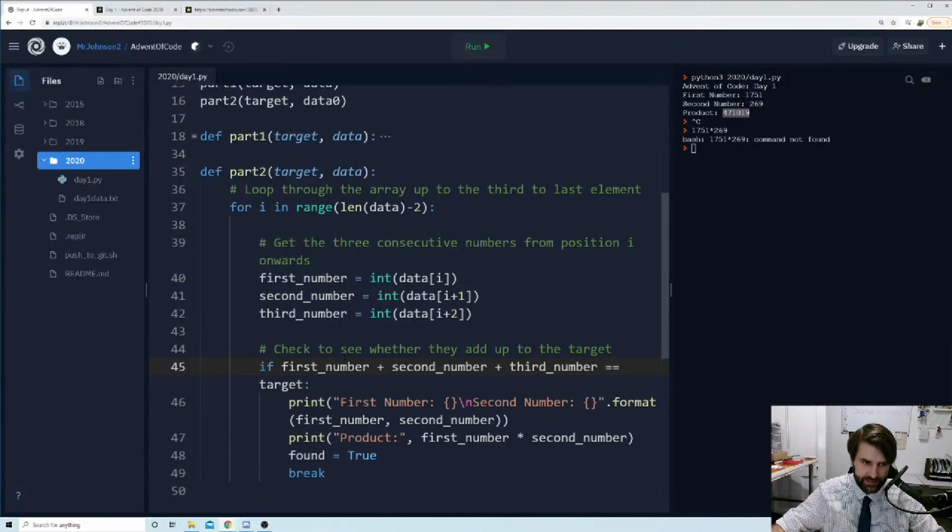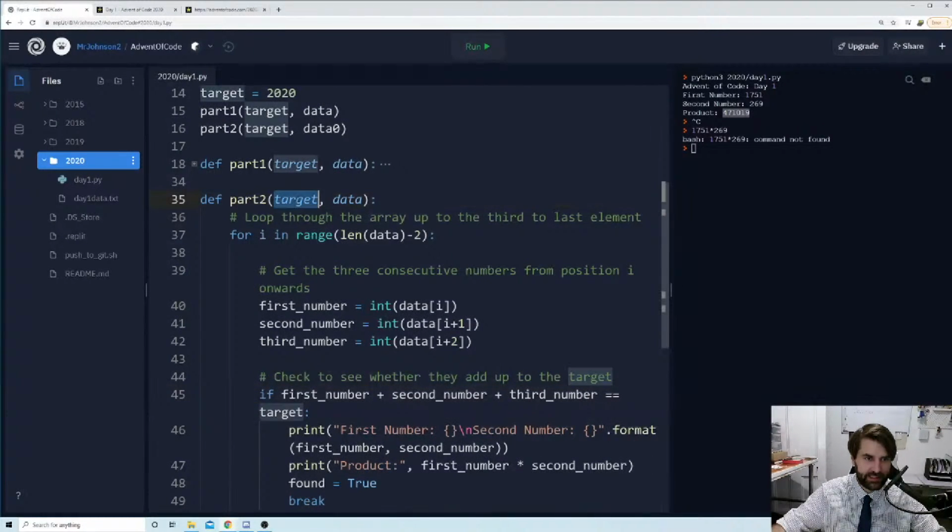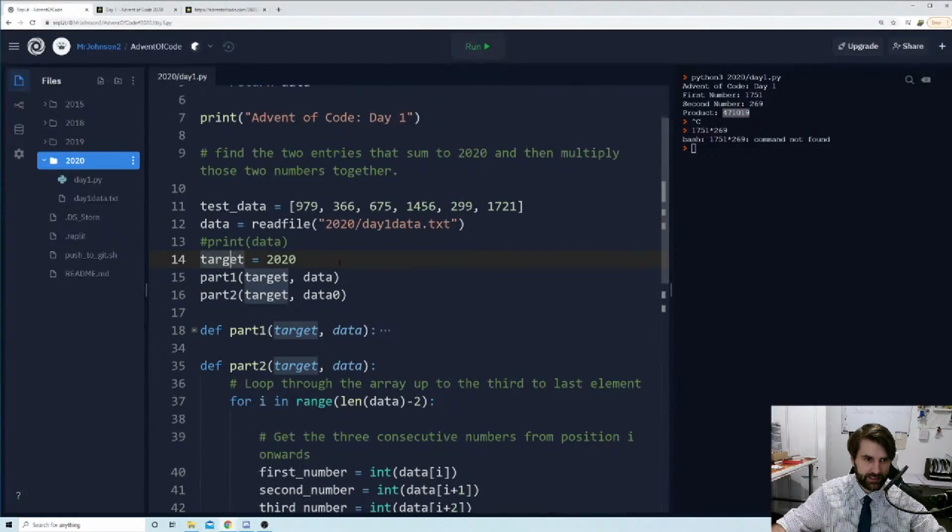Can't believe how much simpler this is. And this is why we call it development, because you're always developing and getting better. So if first number, add second number, add third number is equal to the target. Our target is passed into this function, and we define it up here as 2020.